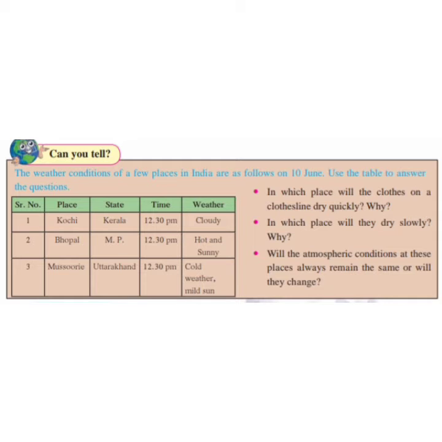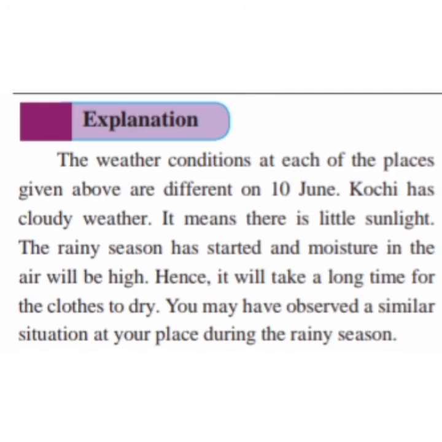Second question is, in which place will they dry slowly and why? Third question is, will the atmospheric conditions at these places always remain the same or will they change? For all these questions, we will see the explanation.